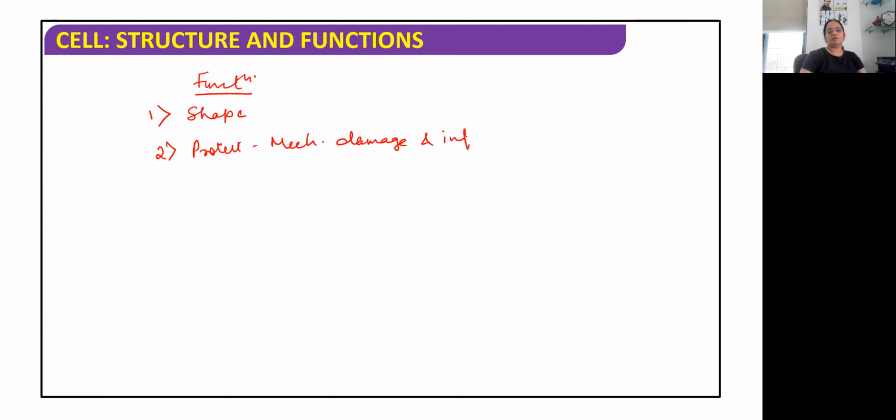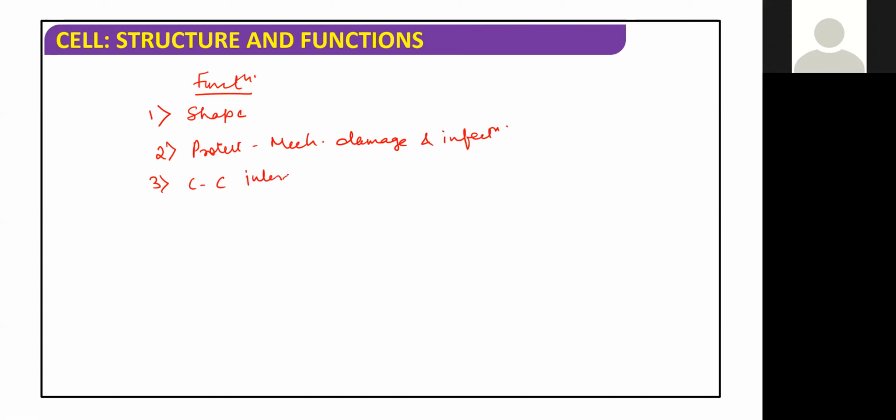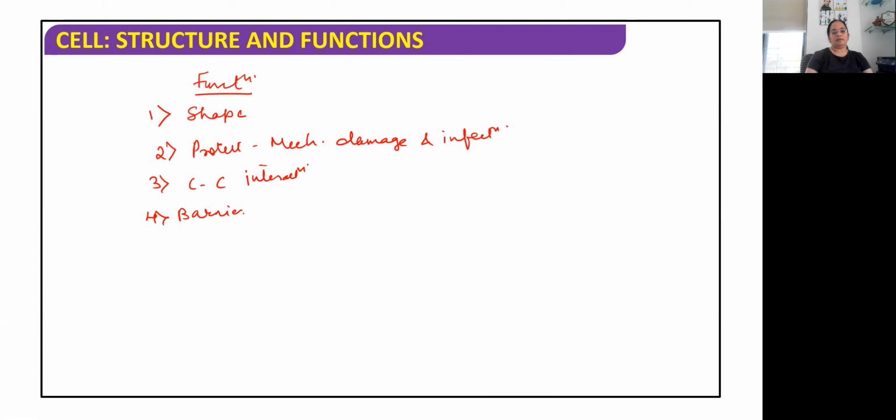It is also important in cell to cell interaction. It provides a barrier to undesirable material, basically undesirable macromolecules. Okay, these are all the functions of the cell wall.